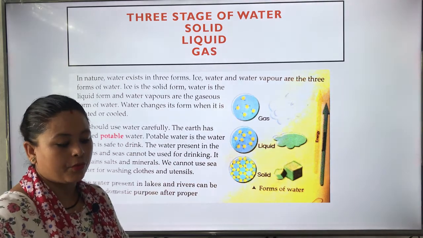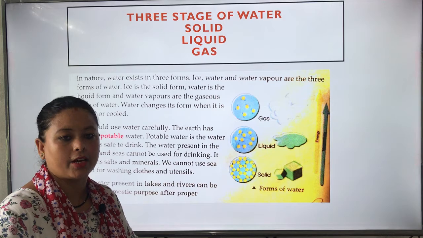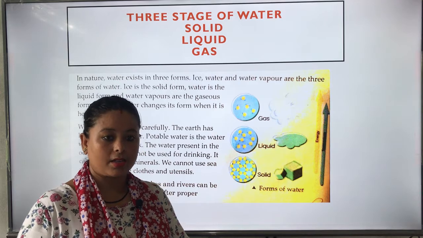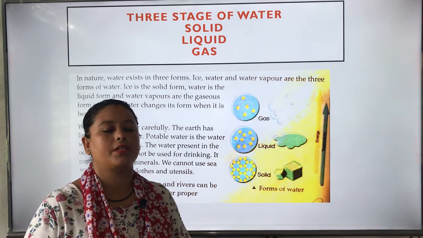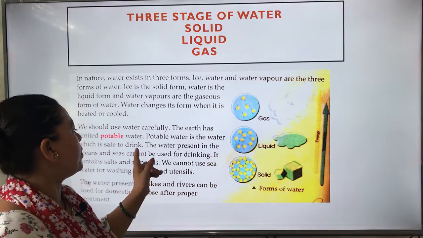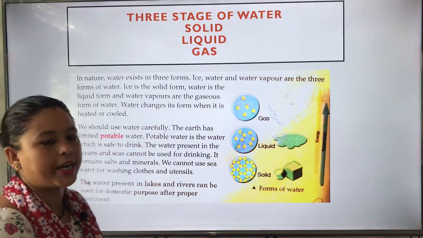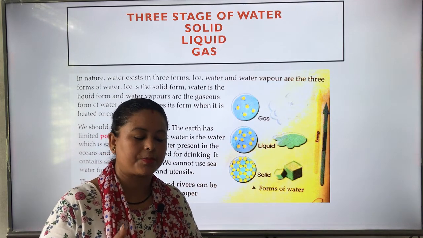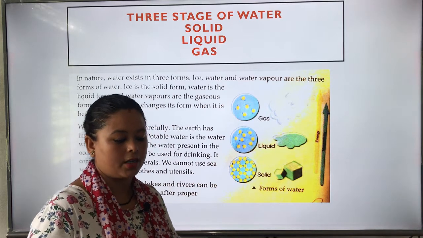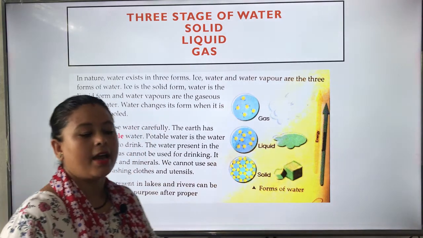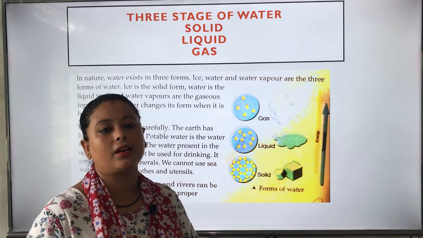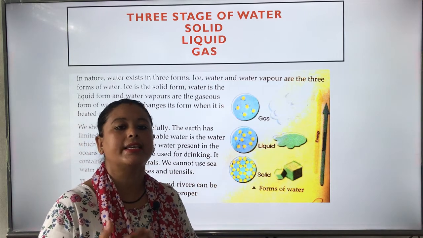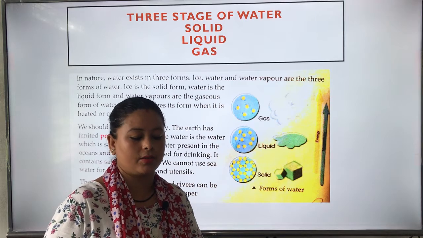So, children, we should use water very carefully. That means we should not waste water, understood? Because our earth has limited potable water. Potable water is the water which is safe to drink, which is present in limited quantity on earth. Seas and oceans have a lot of water, isn't it? But we cannot use it for drinking, washing clothes or any other thing, because it contains salts and minerals.